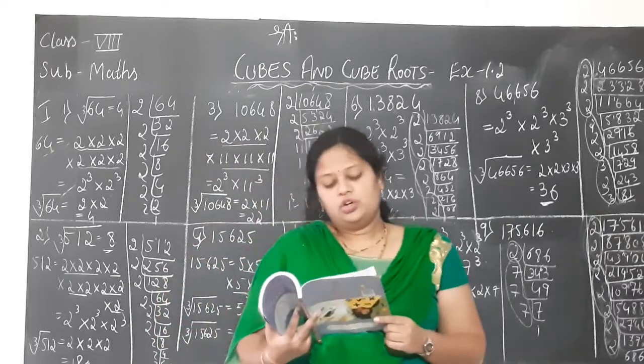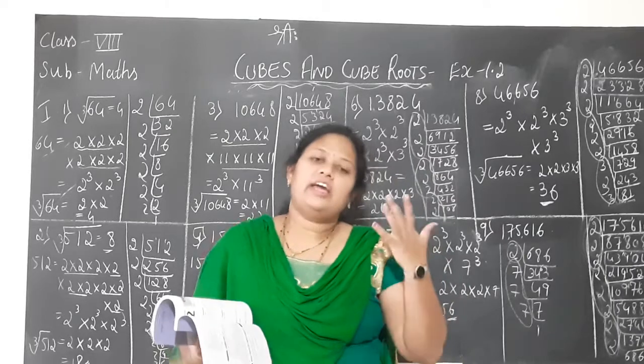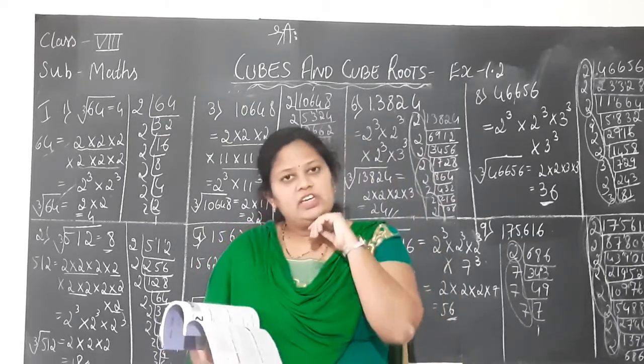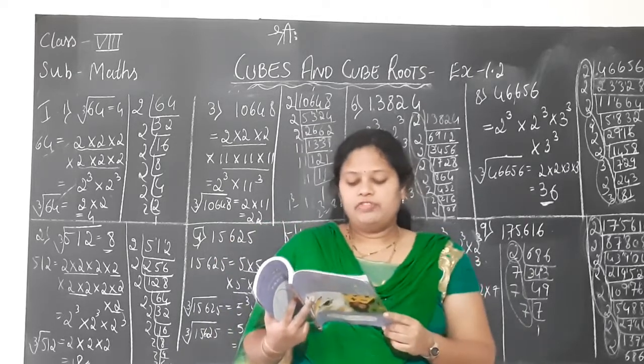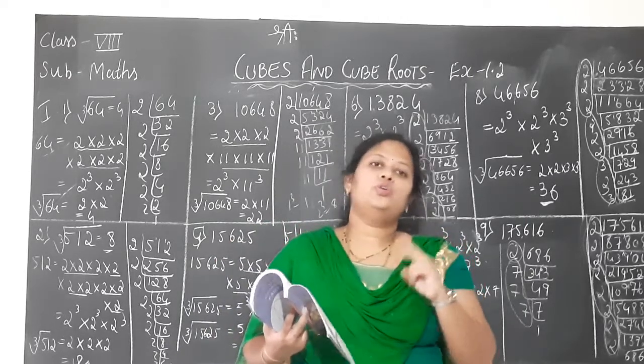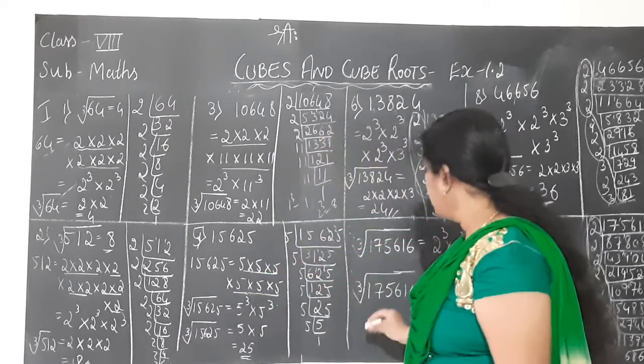First question, cube of any odd number is even. Is it possible? Can the cube of any odd number be an even number, children? No, it is false. Second question, a perfect cube does not end with 2 zeros. It is false. Why?